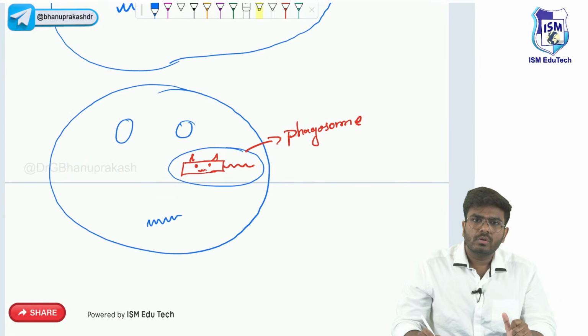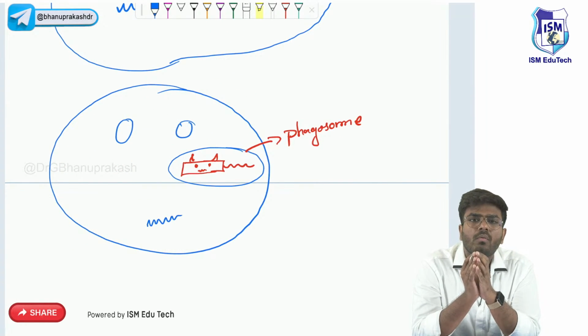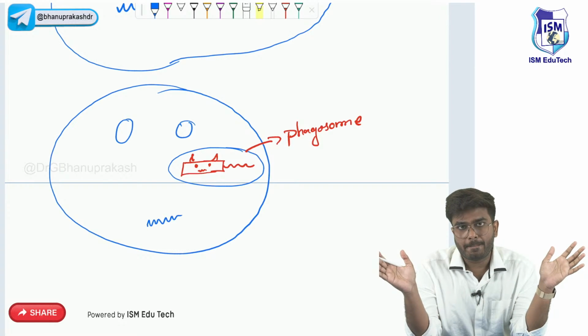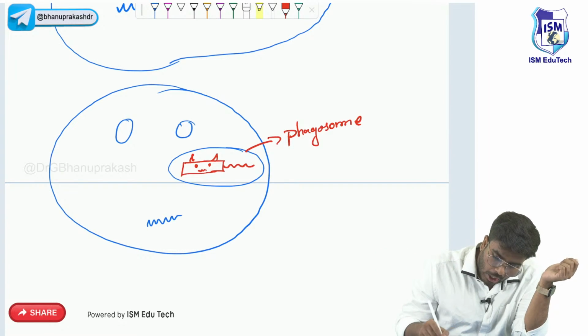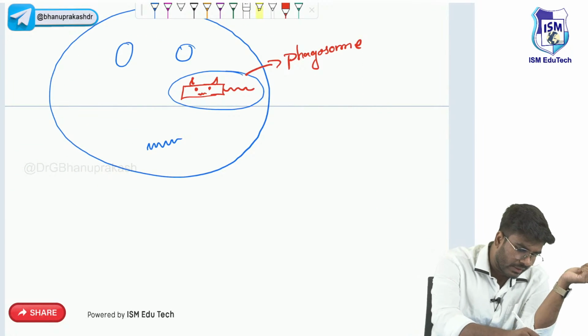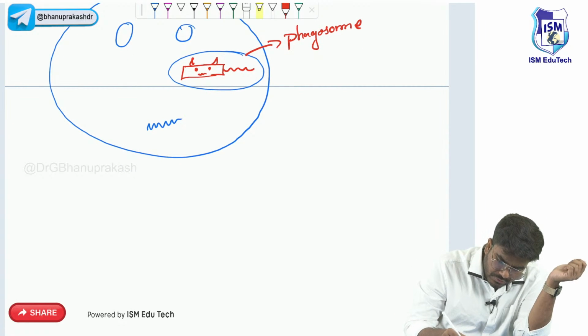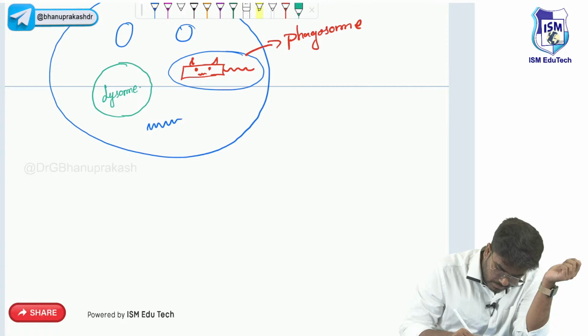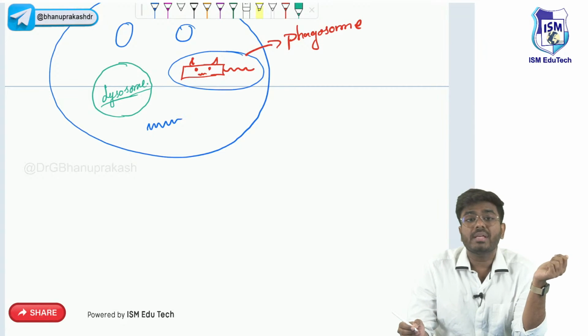Now, what do we have to do? We have to simply see that bacteria? No. What we have to do is kill the bacteria. We have to neutralize this bacteria. So, how will killing occur, sir? Actually, inside your WBC, not only WBC, in every cell, there is an organelle called a lysosome.